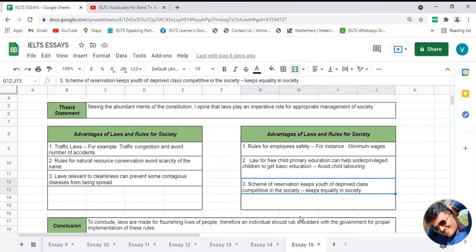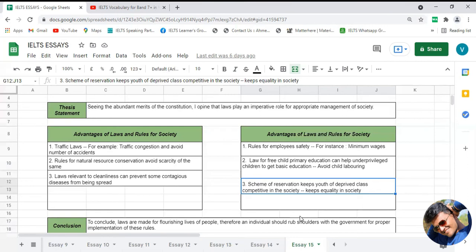Although that particular scheme gives a kind of protection to younger people of the backward class, and in that way the rules and regulations relevant to reservation are helpful for society, and it can become conducive for the overall development of society. And just because of that reason, you can also consider that point as an advantage from the perspective of society. And that's why you can include that point in your body paragraph number two.